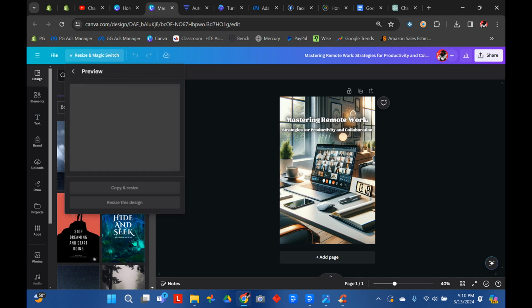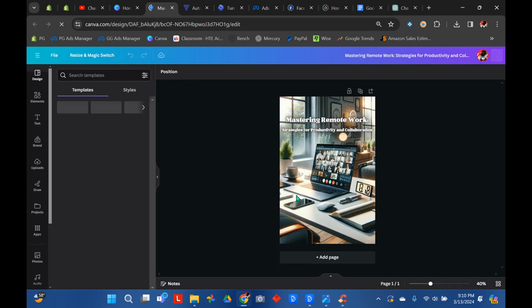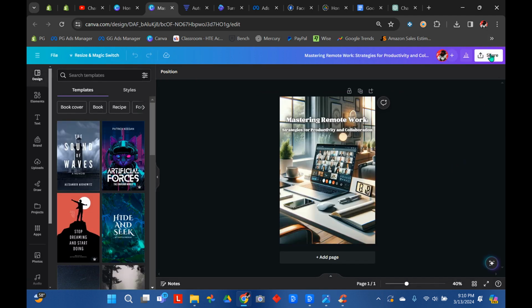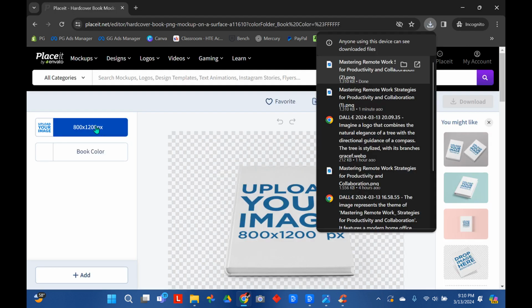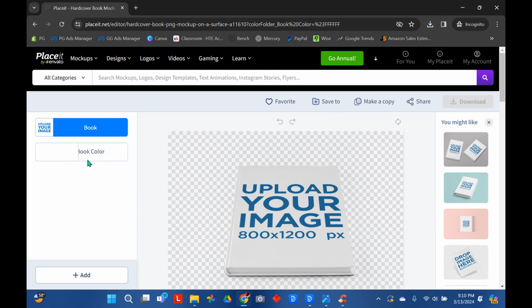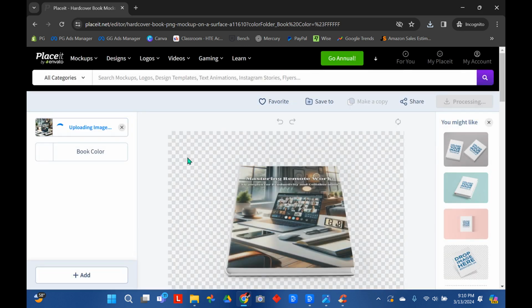Then you hit continue, and then you click resize this image. And that's what it'll do. It'll give you that exact size. Then you share, download, and you're going to go back to Placeit. You're going to click over here and upload from device. You got it right here. Click crop because it's a perfect fit. You don't need to do anything else.